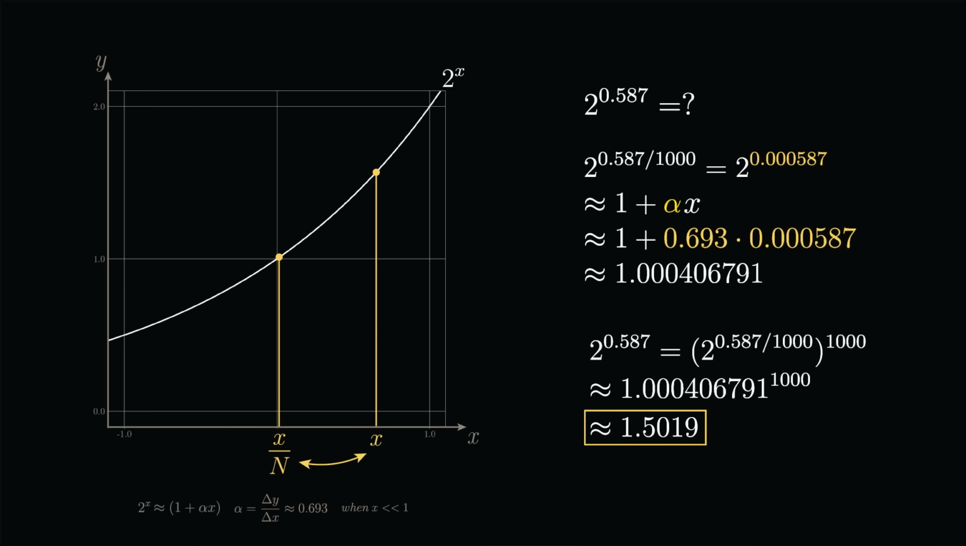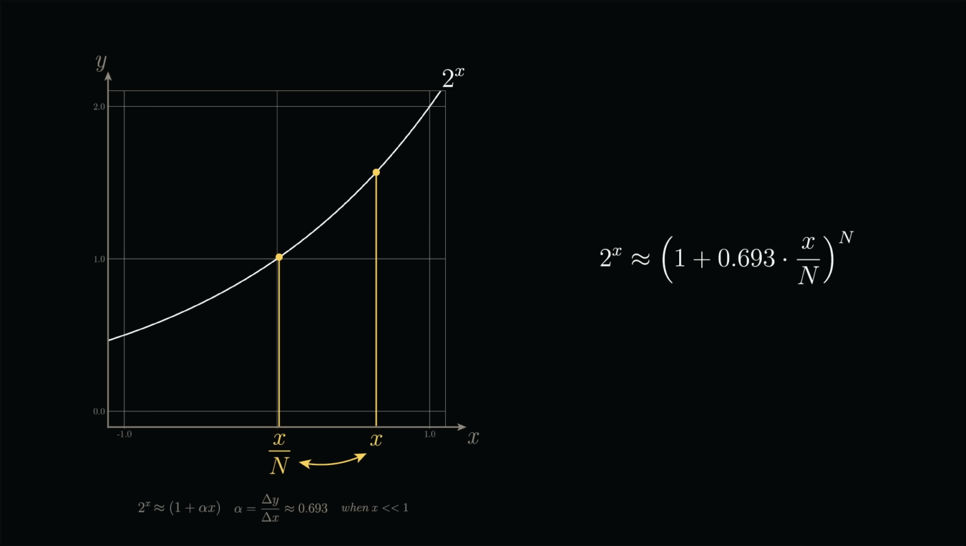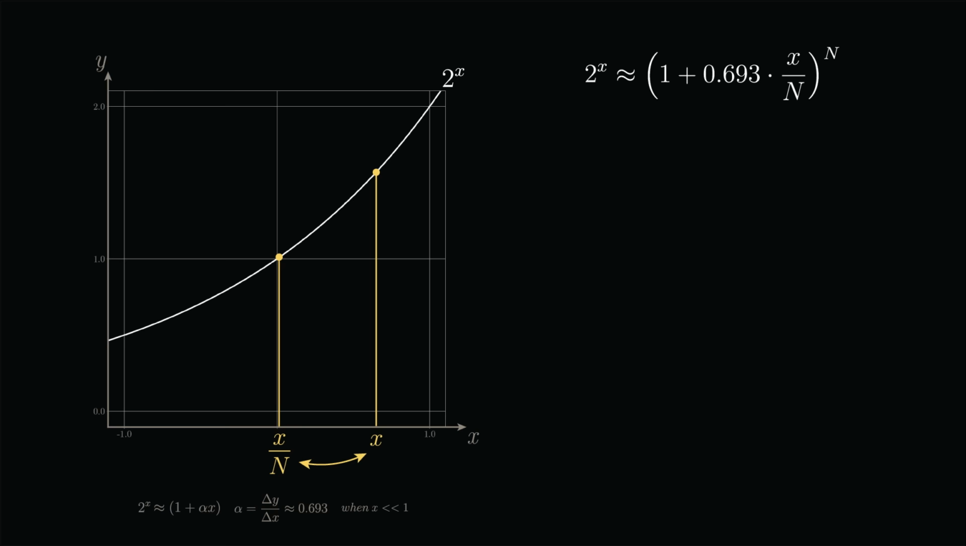We can wrap up what we're doing here nicely into a single equation. 2 to the x approximately equals our linear equation, 1 plus 0.693 times x, divided by our zooming in factor n, all to the power of n to zoom back out. The bigger n is, the more precise our answer is. Injecting a little calculus, 2 to the x is exactly equal to the limit as n approaches infinity of our expression. This is still not quite correct though, because we rounded the slope of our line, alpha, to 0.693.